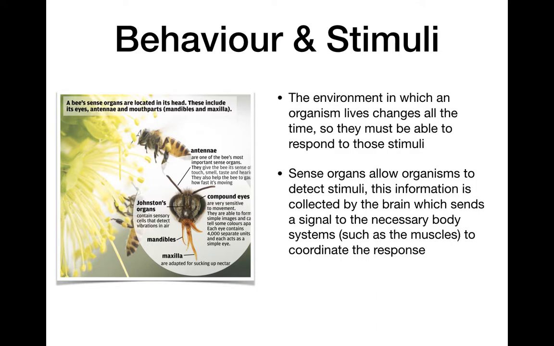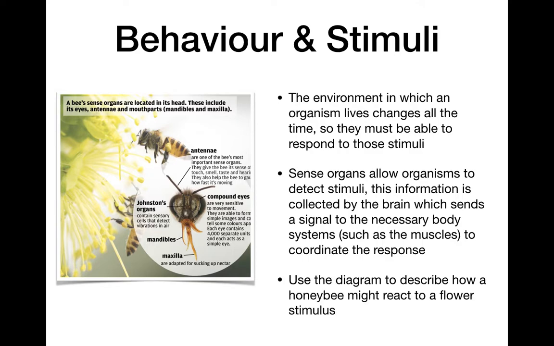So the brain tells the body systems to react to that stimulus, to coordinate a response. A good example is movement. You react to the stimulus. Maybe you're walking down the street and a car drives really quickly up to you. The car just zooms right by and I have to react to that stimulus. I have to choose to keep walking across the street quickly, or go back, or stop. I have to react, and my muscles will help me react to that.